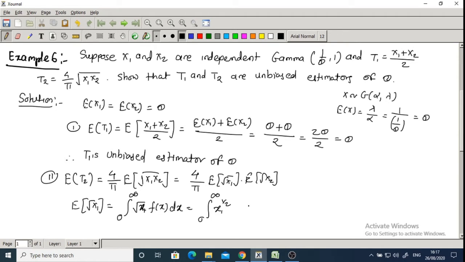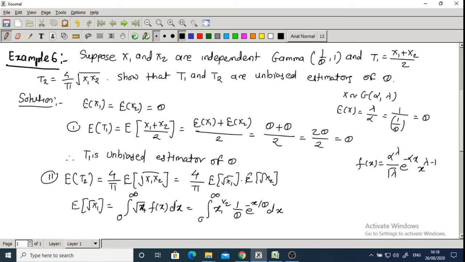Because when x follows gamma with alpha lambda, in this case f of x has the formula alpha raised to lambda divided by gamma lambda e raised to minus alpha x raised to lambda minus 1, correct?